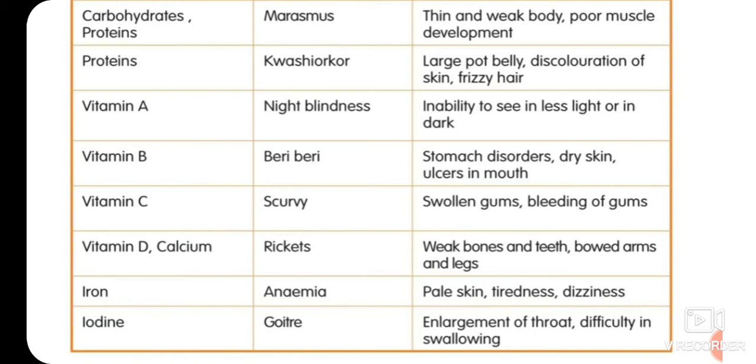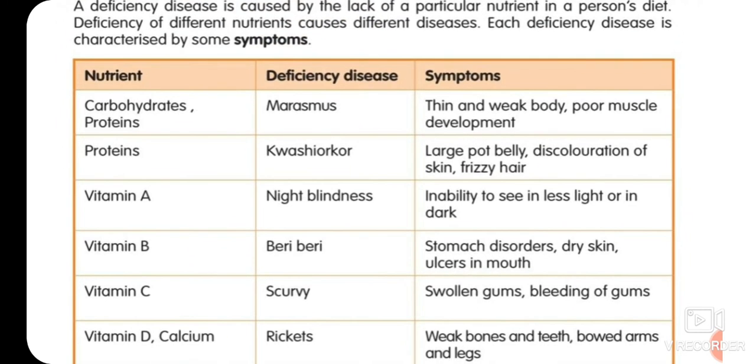Fresh fruits and vegetables are rich sources of minerals and vitamins. And yellow fruits like papaya and carrot are rich in vitamin A. So, children, we should eat all the fruits and all the vegetables in our diet.